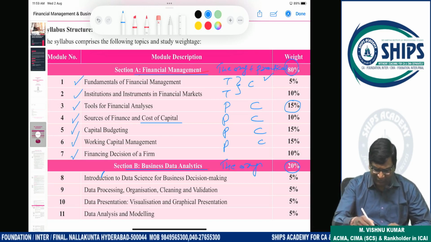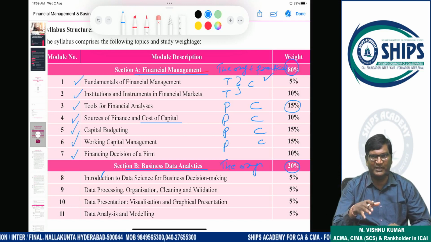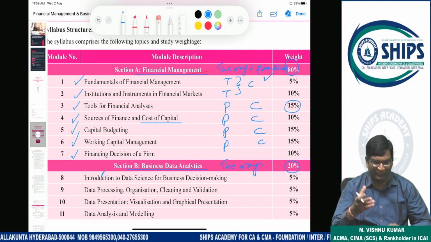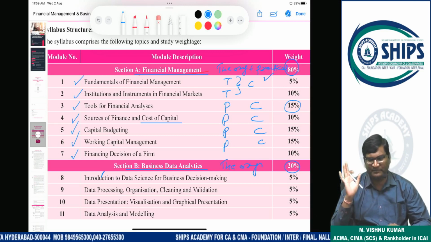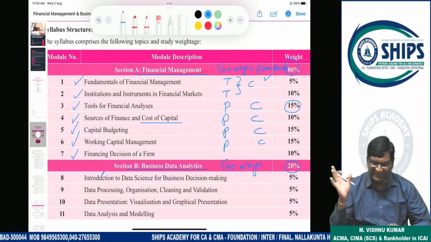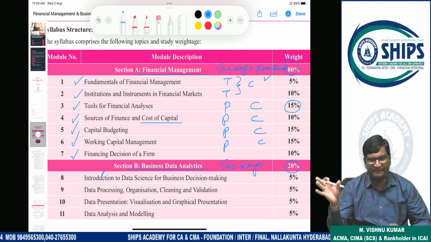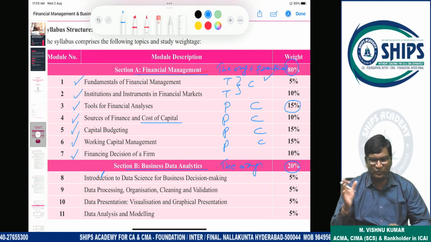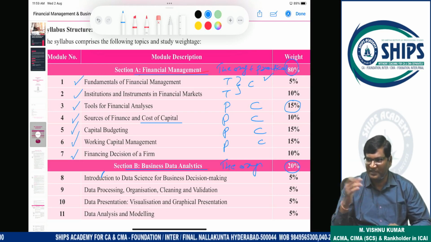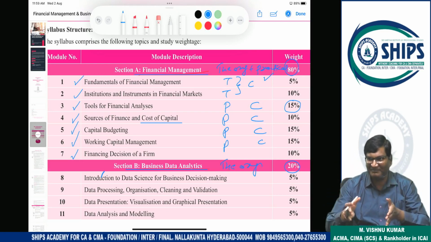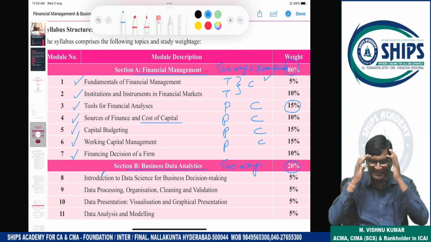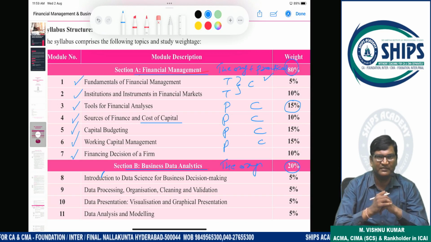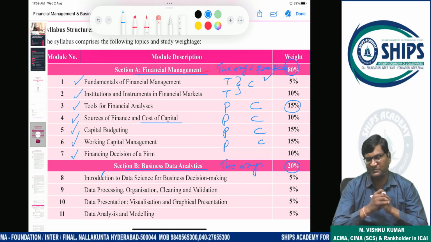And please remember, this is a scoring subject. Financial management is a scoring subject. Starting it will look like this, but it is a scoring subject. And management accounting is also a scoring subject, because if you understand the concept you can solve the problem easily. There is no need to remember journal entries or pro formas. Memory-based things are less here, conceptual things are more here. That's why people will enjoy these subjects.